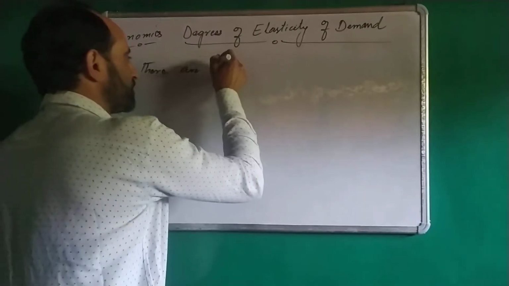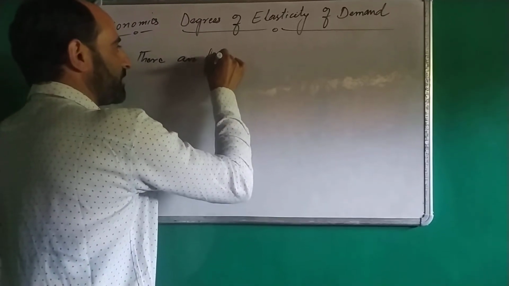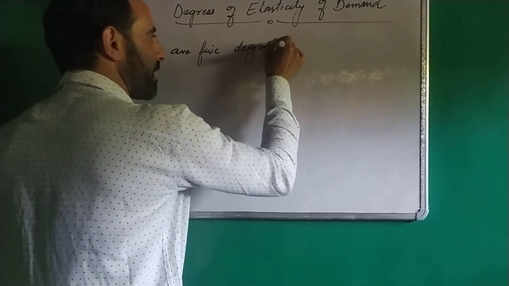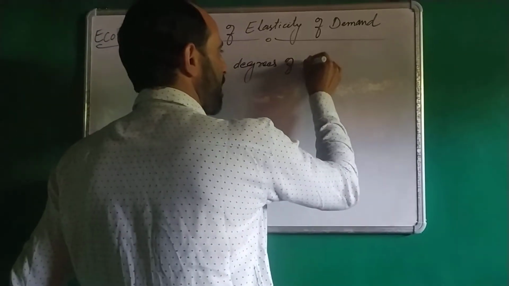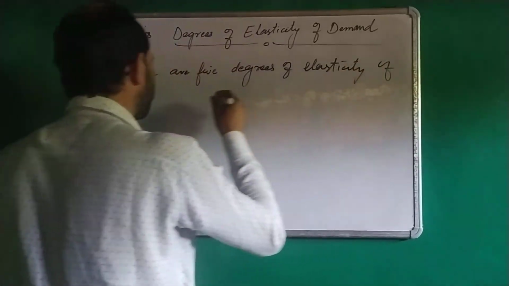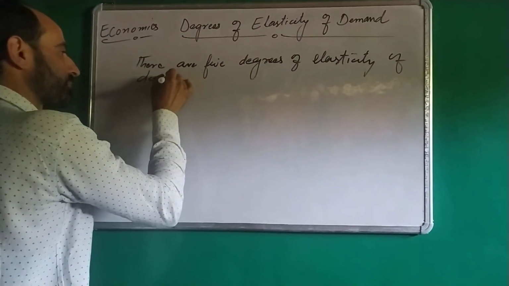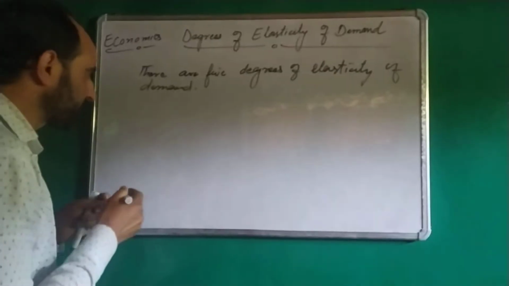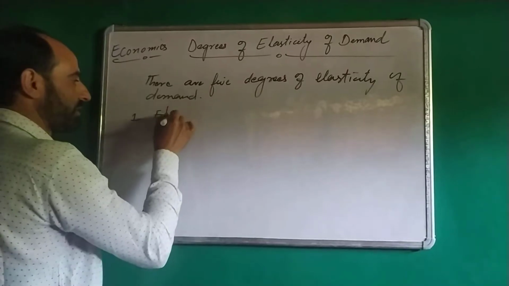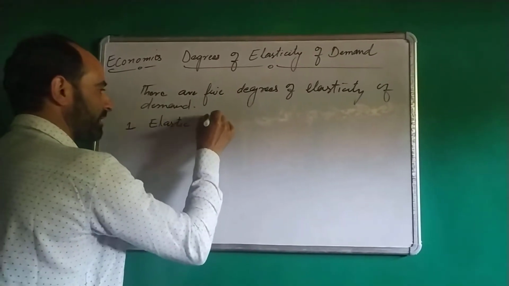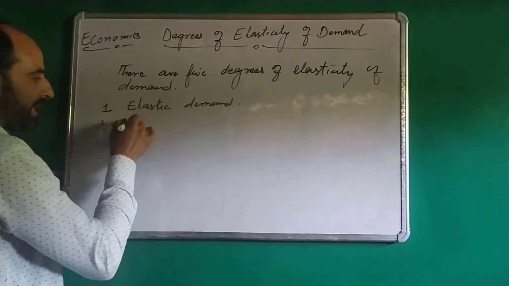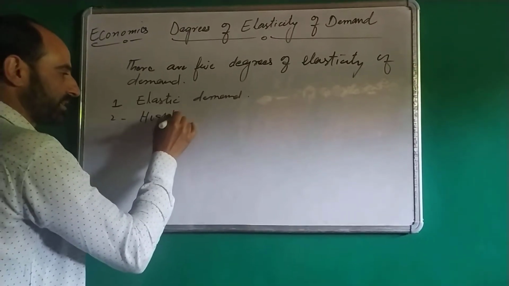There are 5 degrees of elasticity of demand. What are these? First, elastic demand. Second is highly elastic demand.